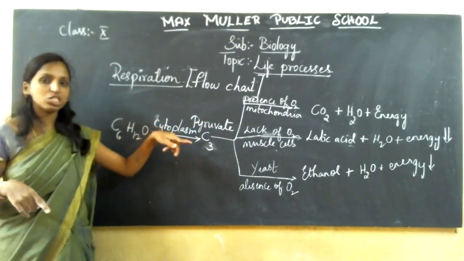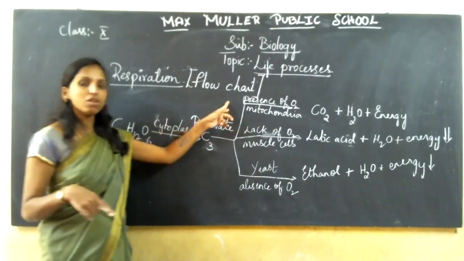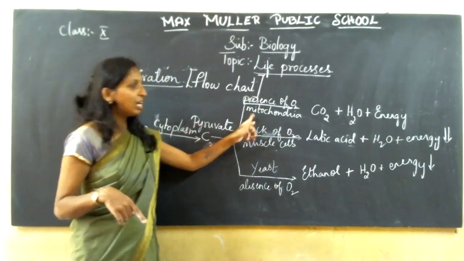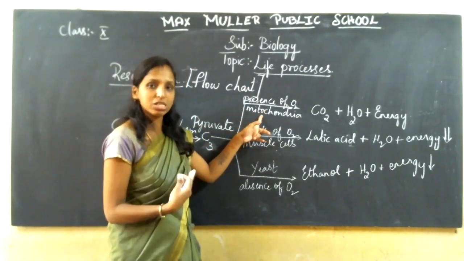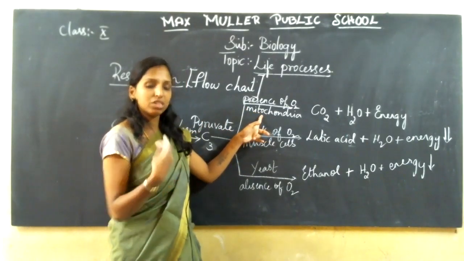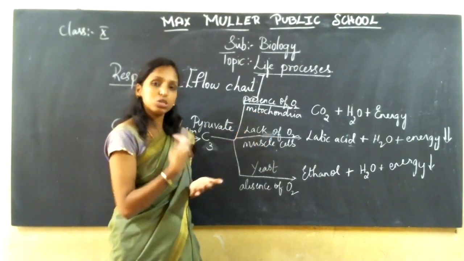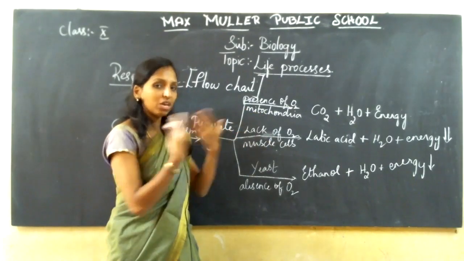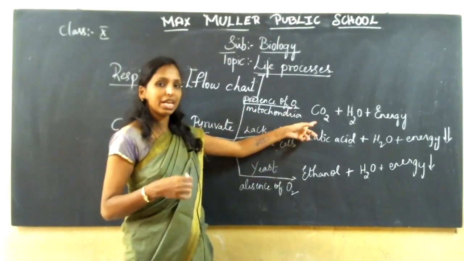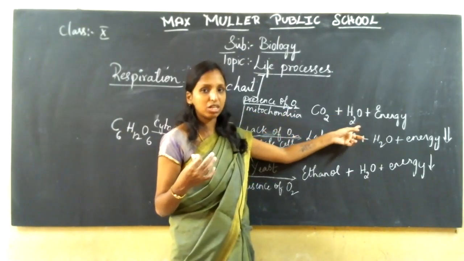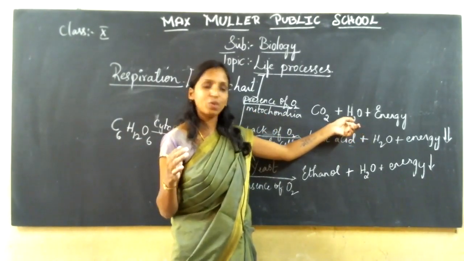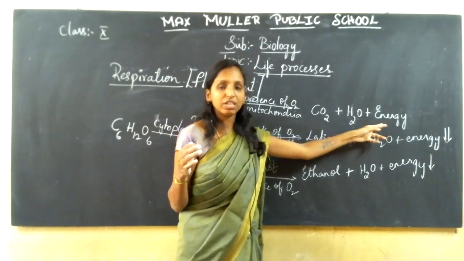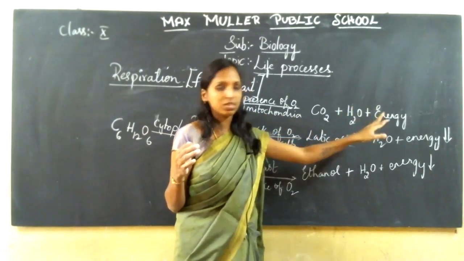The next step takes place in your mitochondria. With the presence of oxygen in the mitochondria, what do we get? Aerobic respiration. We inhale what? Oxygen. With the presence of oxygen, our glucose molecule is broken down. So what do we give out? Carbon dioxide and excess water, which is liberated from our body in the form of tears or urine, or excreted through sweat. Water, and an enormous amount of energy is released.